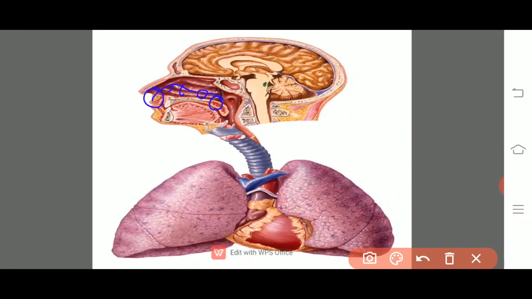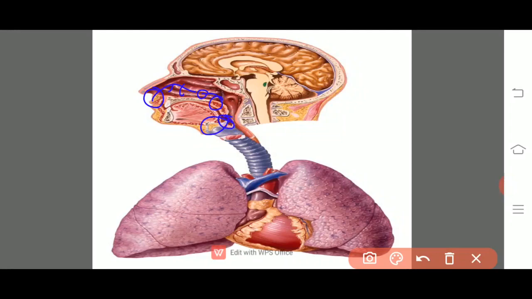This opens into the larynx. The anterior part of the larynx is known as the glottis, covered by the epiglottis. The larynx is the sound producing organ of the mammals, otherwise the human beings.